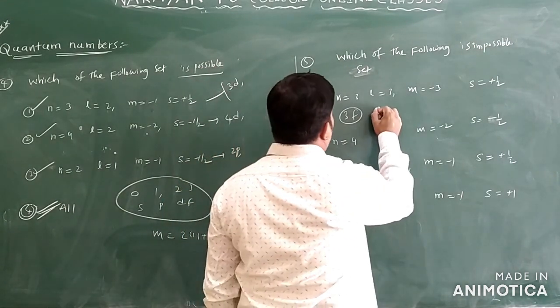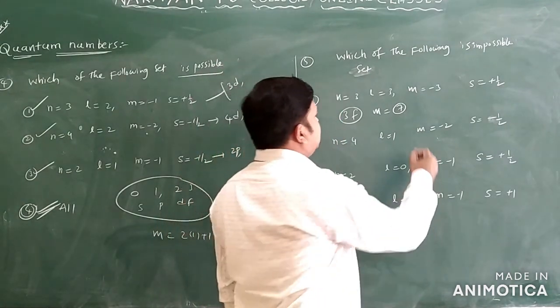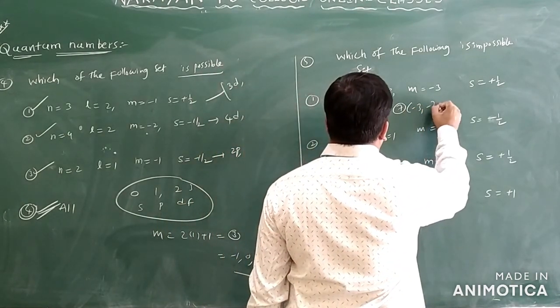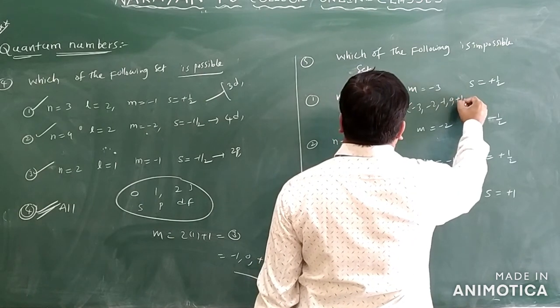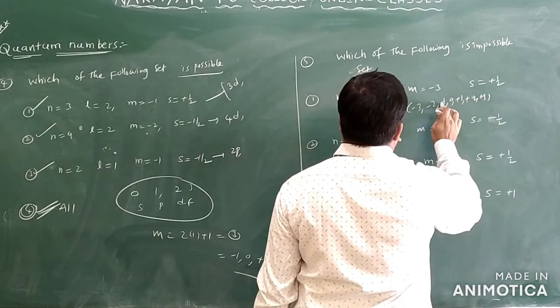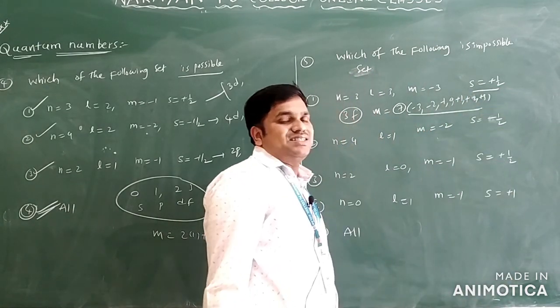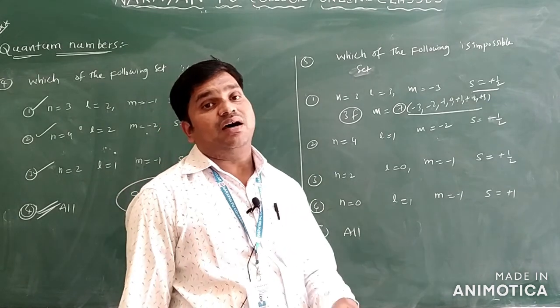Next, m. What is the possibility here? We have 7 values possible there. What are the 7 values here? Minus 3, minus 2, minus 1, 0, plus 1, plus 2 and plus 3. 1, 2, 3, 4, 5, 6, 7 is there. Here S is equal to plus half, but there is no existence of the f orbital for orbit number 3.